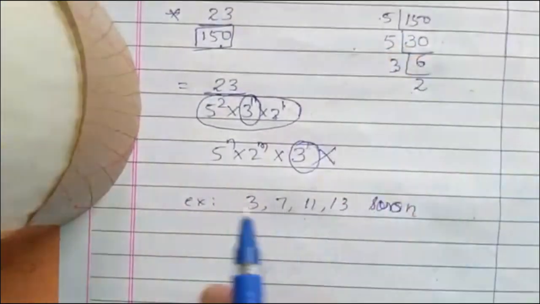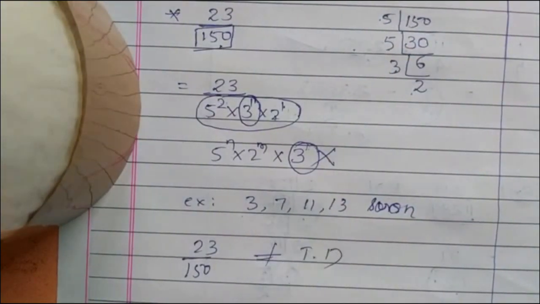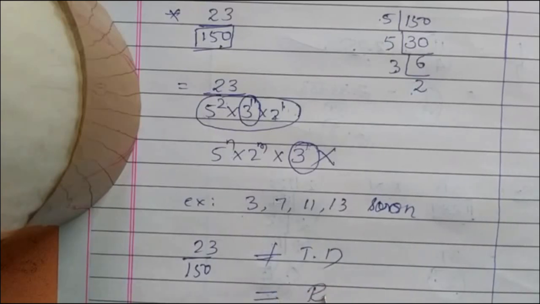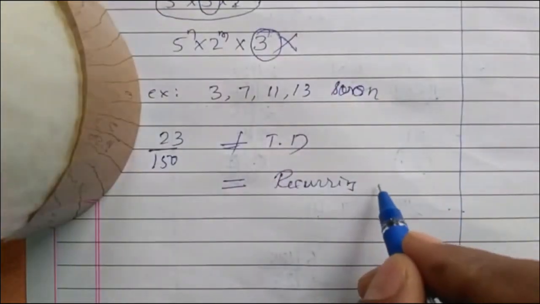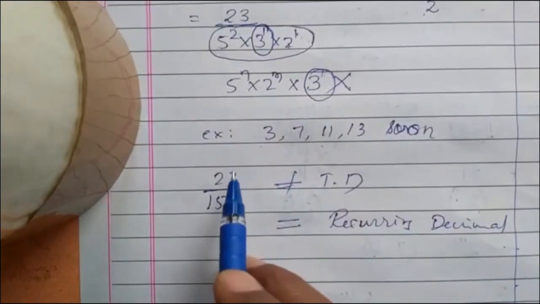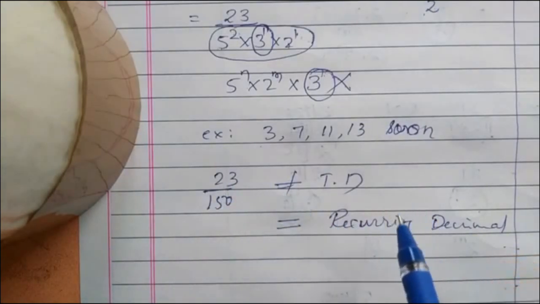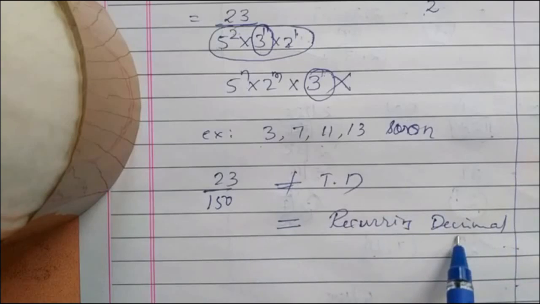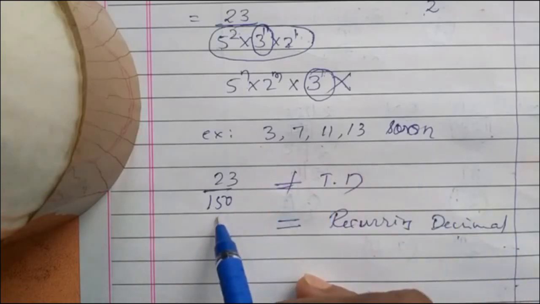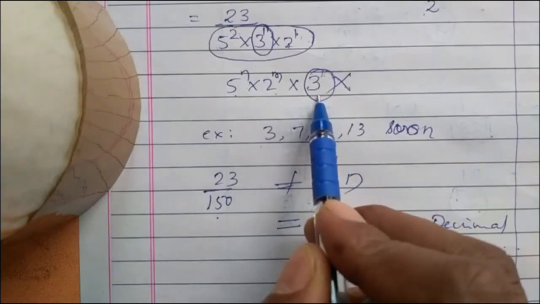So therefore, 23 divided by 150 is not a terminating decimal, but it is a recurring decimal. In this 23 divided by 150 case, it is not a terminating decimal, it is a recurring decimal, because the denominator 150 consists of one more factor besides 5 and 2, that is 3.